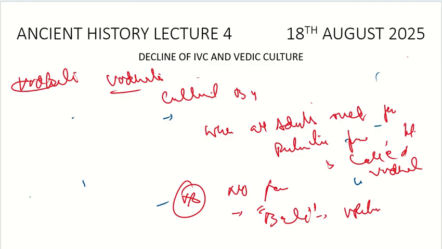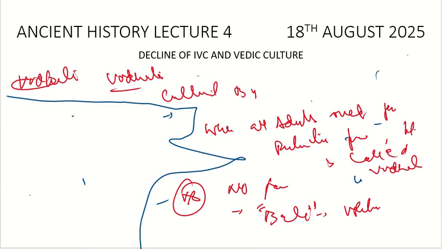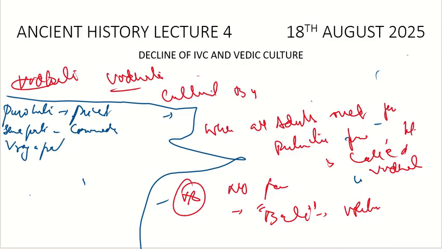What are the other officials? Please do note them. They can be very much relevant for your prelims exam. First, we have Purohita, which is called the priest. Then we have the Senapati, commander. Then we have the Rajapati, who is in charge of pasture land.